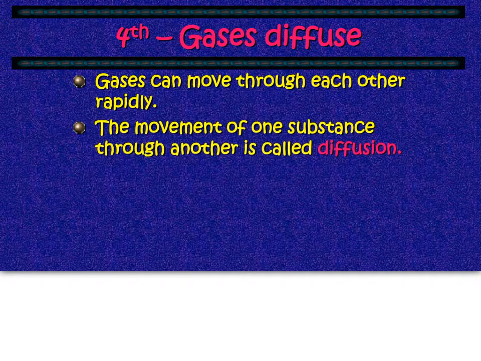Gases diffuse. You learned about diffusion before in biology, and we talked a little bit about it, but we're going to talk about it even more. Diffusion just means that something is moving from one place to another. Gases can move through each other very, very rapidly. The movement of one substance through another is called diffusion. Diffusion always goes from higher concentration to lower concentration. Again, this is why if you spray perfume in one end of the room, it'll start to spread out through what we call diffusion, from an area of high concentration where there are a lot of perfume particles to areas where there's not as much.